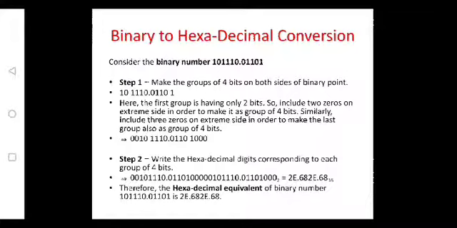So 14 is E. Left over with only 2 bits, that is 10, append 2 more zeros. 0010 is equivalent to 2. So 2E. Similarly 4 bits, 0.0110, which is equivalent to 6. Append 3 zeros after 1. So 8. So here the equivalent is 2E.68.